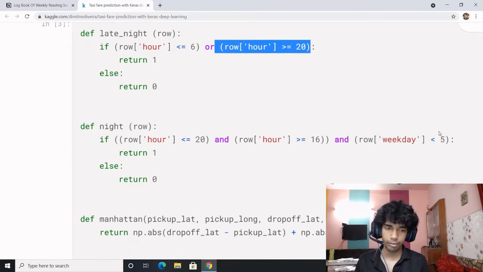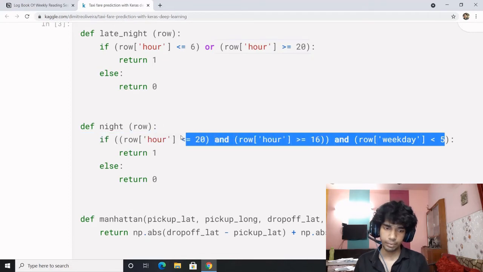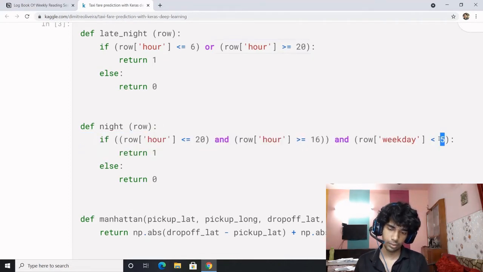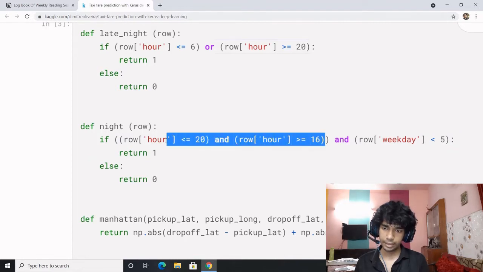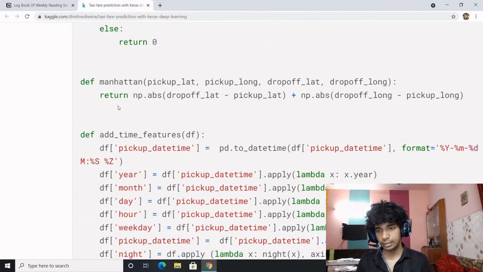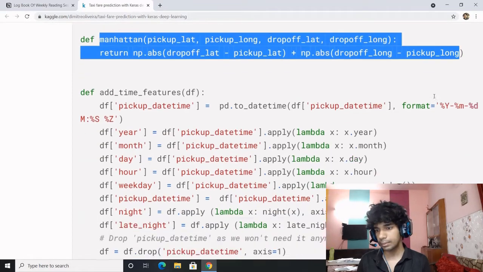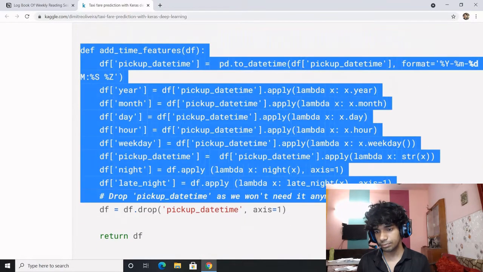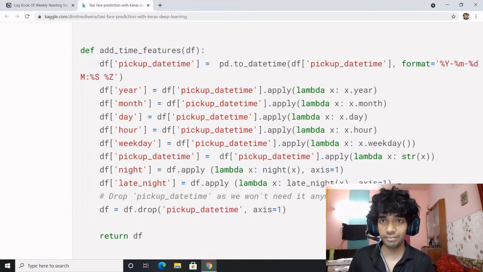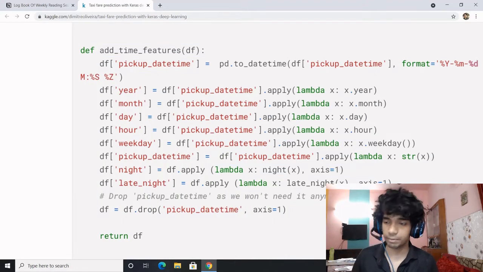Night hours are from 4 p.m. to 8 p.m., and it should be a weekday. Then night hours should be considered. This is a Manhattan application being applied, and you will see how many feature modifications have been performed over here.